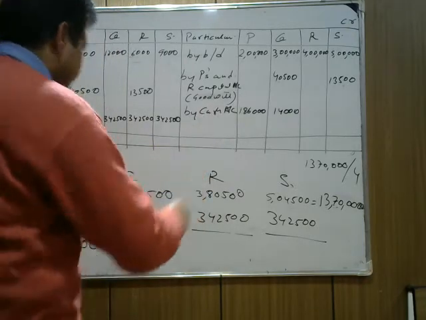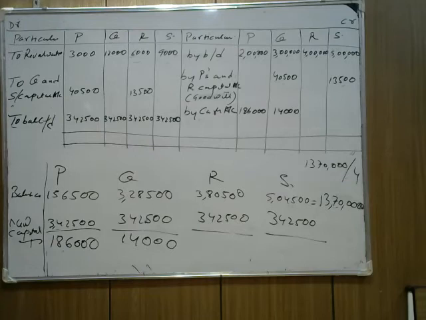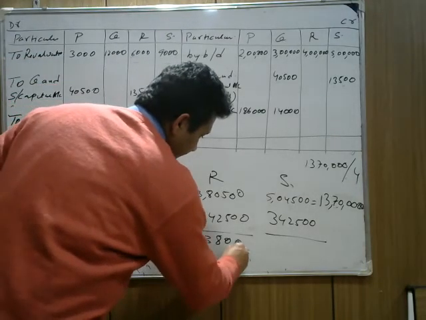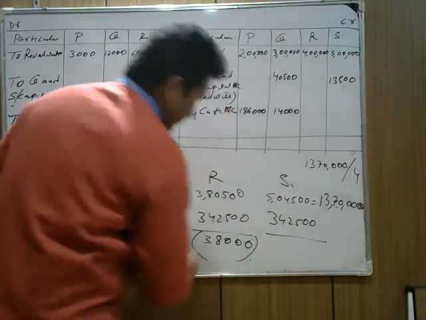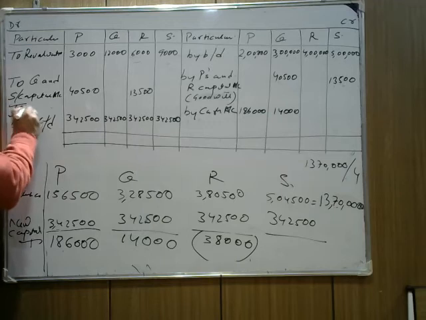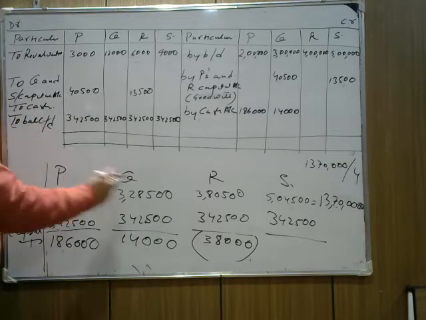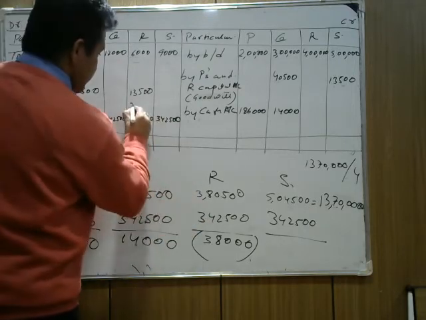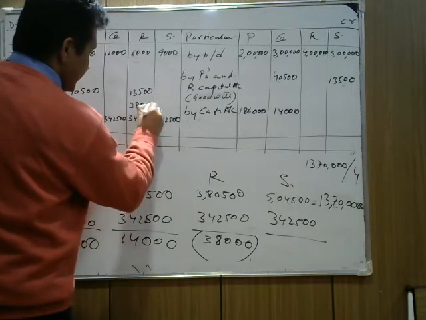तो उससे कितना कैश वापस होगा? तो 3,80,500 minus 3,42,500 is coming R 38,000. Check again. Okay, it's 38,000. We need to pay back. We write to cash. The firm will pay to R 38,000. So we write here 38,000.